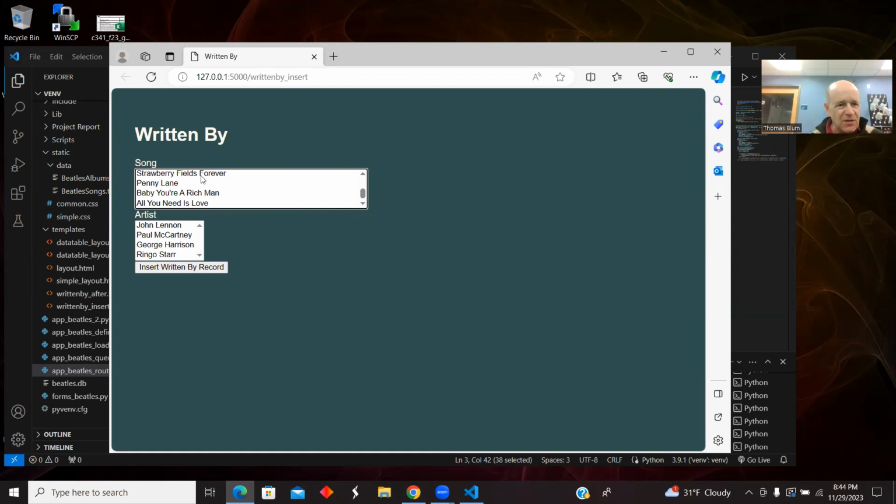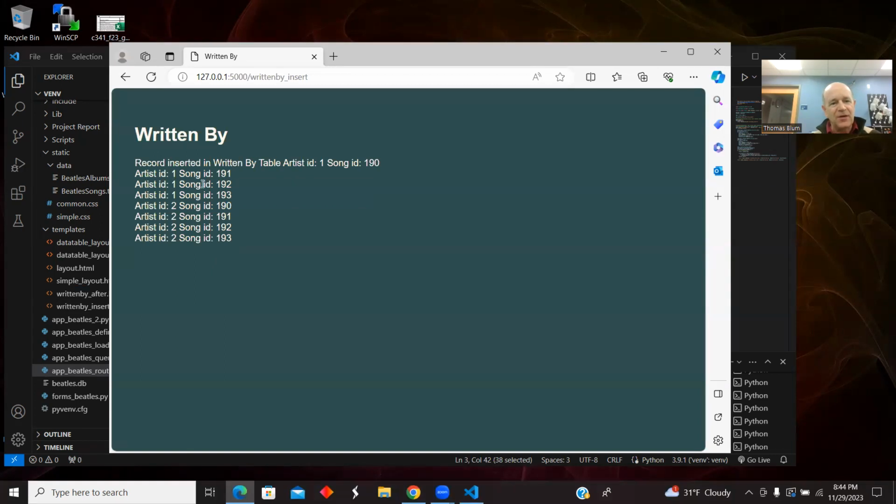So let's just do Strawberry Fields Forever, Penny Lane, Baby You're a Rich Man, All You Need Is Love, and then let's say they're Lennon and McCartney. I think so. And then I'll hit the insert.